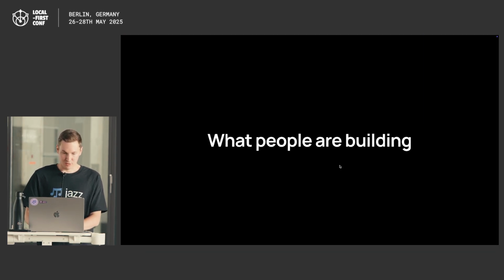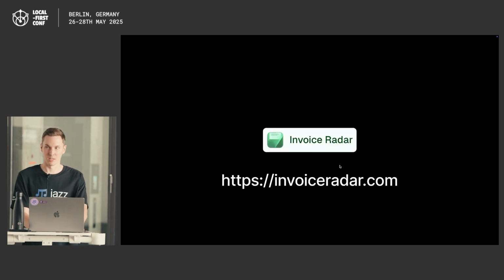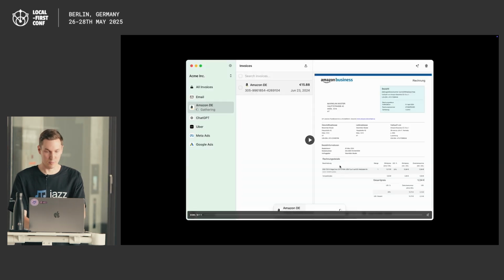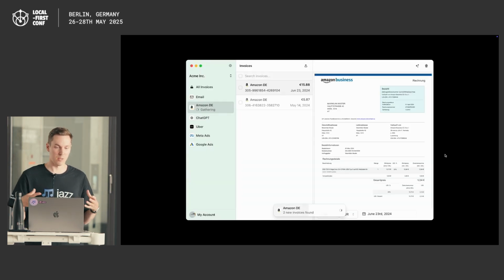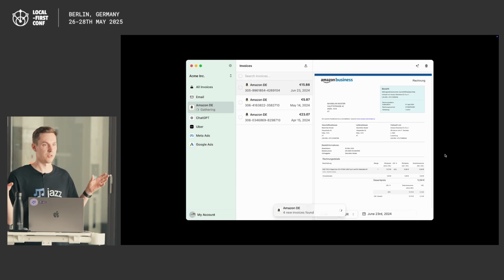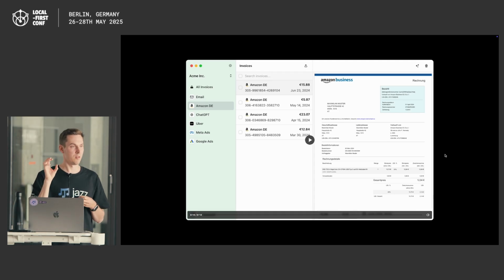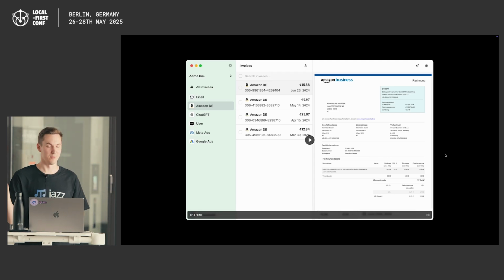To give you an idea of what some people are building that's more ambitious and really to show that you can build full apps with that, one of my favorite examples is Invoice Radar. It's an Electron app that you run locally, and it logs into your various cloud providers and pulls invoices, which you can then easily submit to tax authorities. And it sounds a bit sketchy because you have to give it access to your login credentials for these providers.